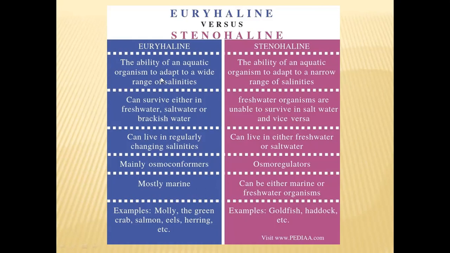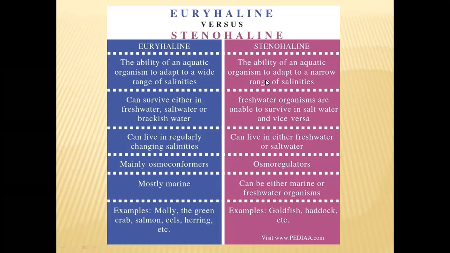That means even though there is a big difference between the salinities of water, they can survive. Whereas the stenohaline animals do not have such ability, so they cannot adapt to a wide range of salinity differences. Only small variations in the salinity of waters will be adjusted by those animals.